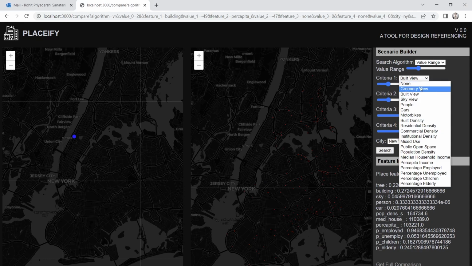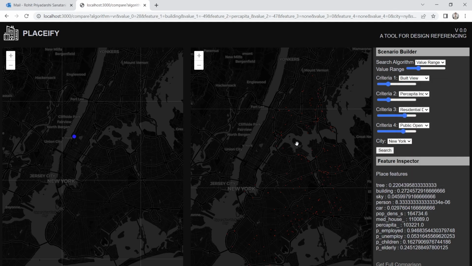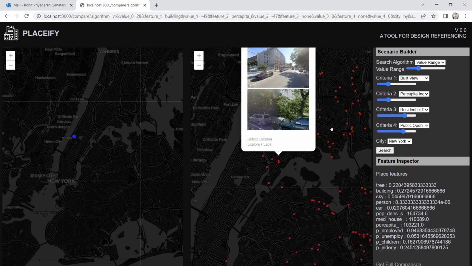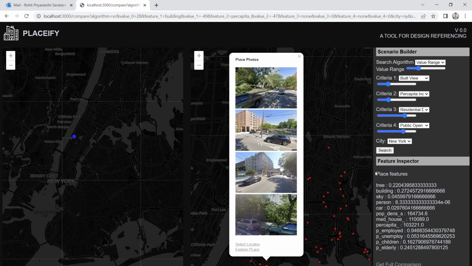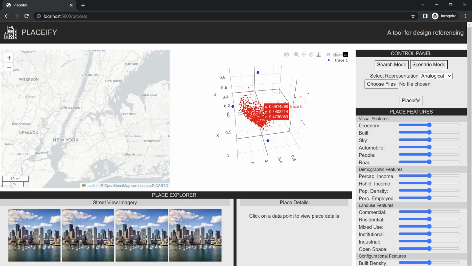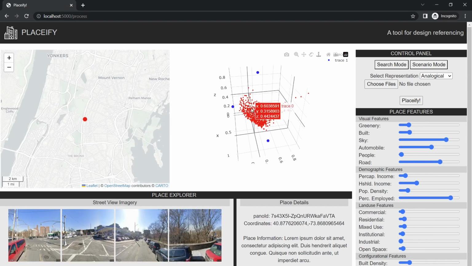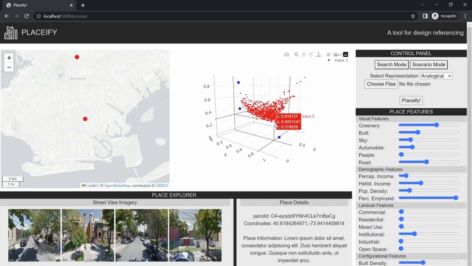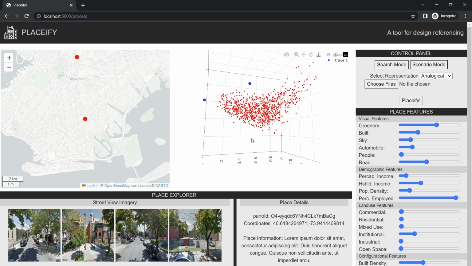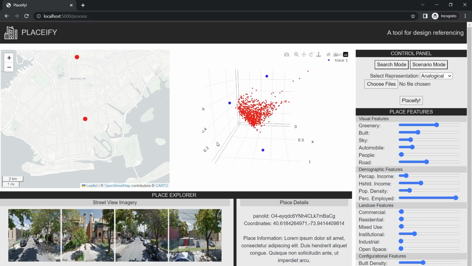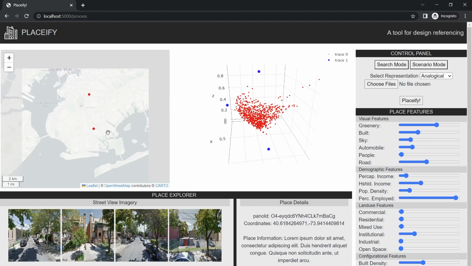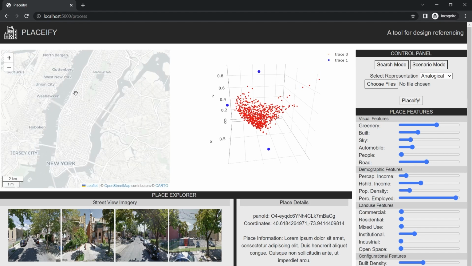Now, designers do not always think about urban environments through these complex urban parameters. Urban qualities are often envisioned intuitively, without explicitly thinking about features. Keeping this in mind, PLACEIFY offers novel interfaces which allow designers to engage with analogy in a more intuitive manner. One such interface is analogical representation. Analogical representation allows users to explore references in the database within a 3D space, which is defined by how similar each sample is to real examples chosen by the user.